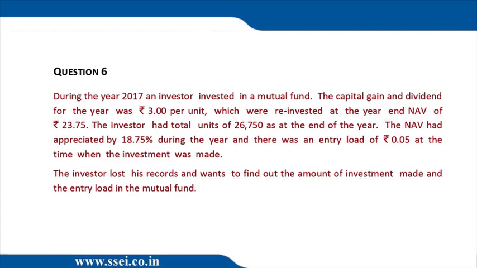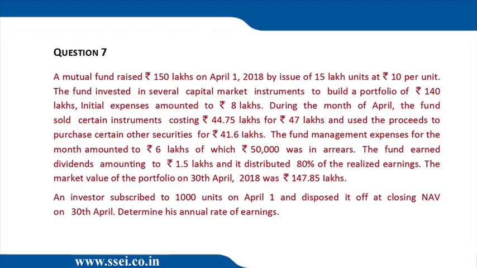So what was the investment amount? 23,750 multiplied by 20.05. That's the investment amount. What's the entry load? 23,750 multiplied by 0.05. Very good question. Now question number 7, I always enjoyed solving this question verbally. So I'll do it that way only.